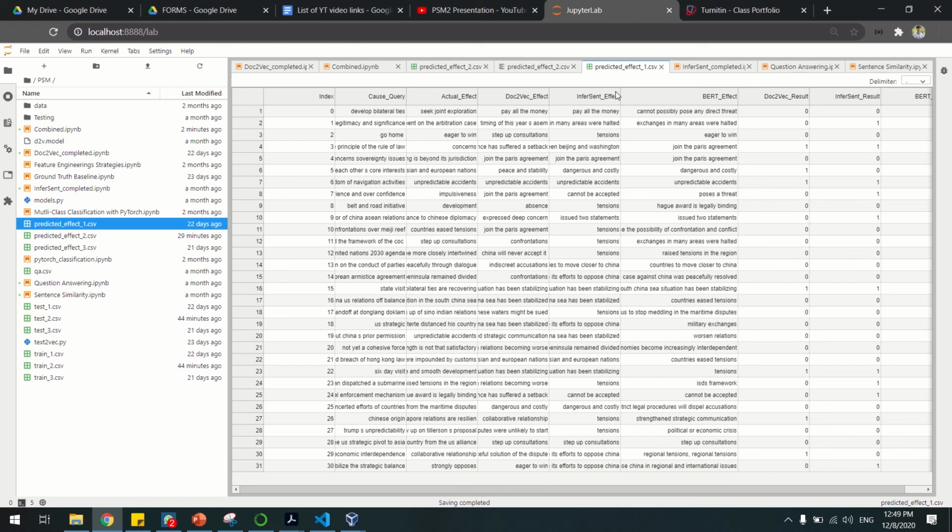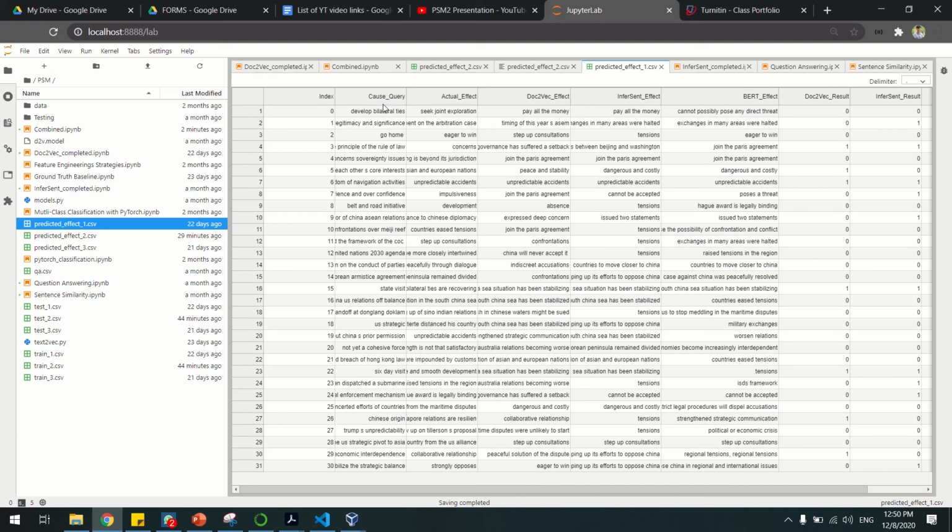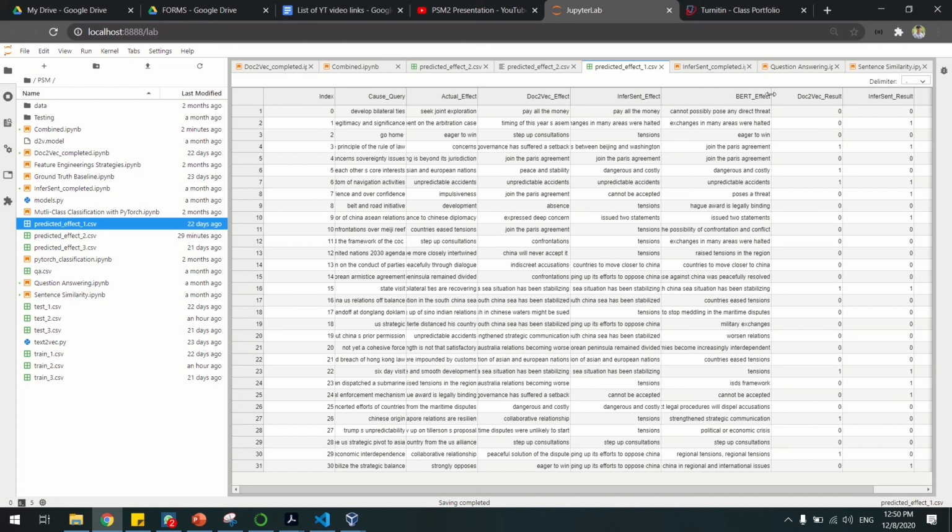As you can see, if for example I have the input cause of develop bilateral tax, and the actual effect is seek joint exploration, but the other predicted ones are pay all money and pay all money. So definitely these two are incorrectly predicted and cannot pose any direct threat. If I develop a bilateral tax, definitely it cannot pose any direct threat to the country.